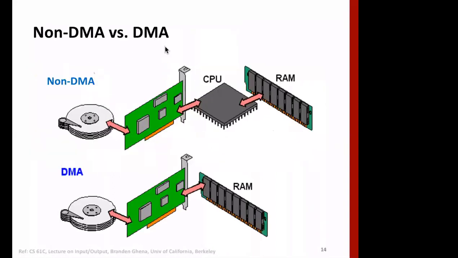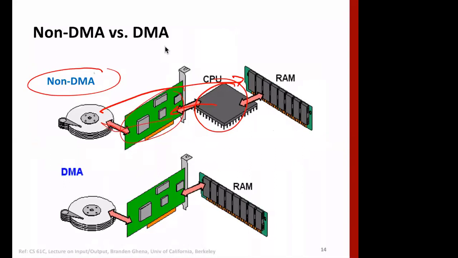Now visually we can see it this way. If we have non-DMA, the technology that we discussed earlier, and the CPU has to do some transfer from disk to memory RAM, then it has to request the disk interface controller, and it will get the data, and then word by word or whatever it will go to RAM.